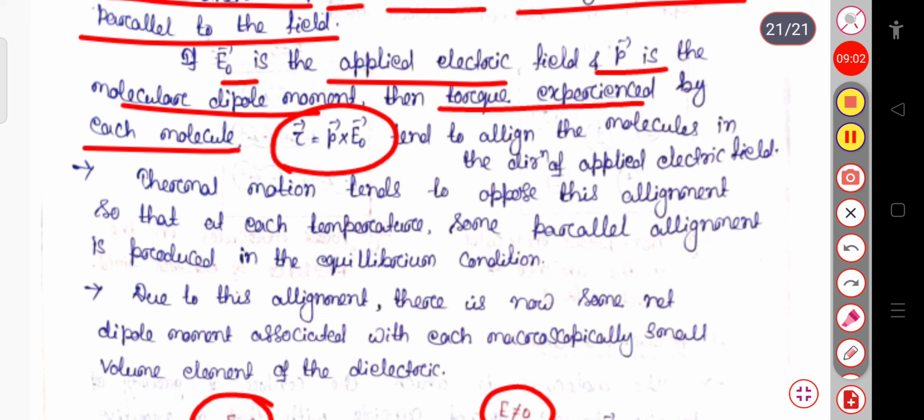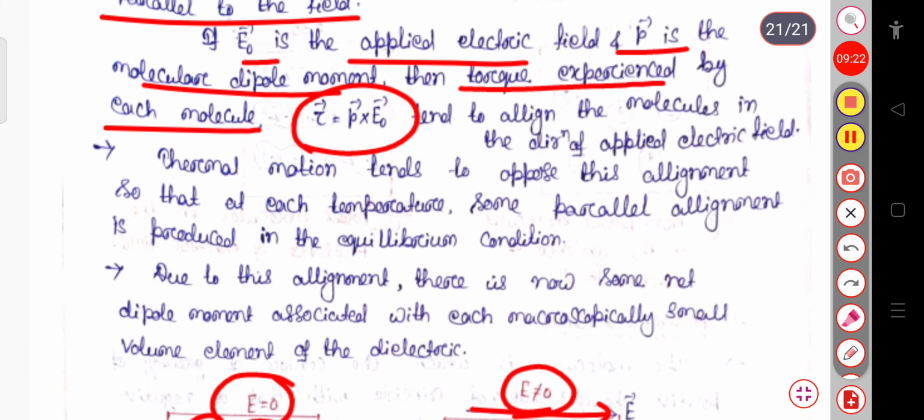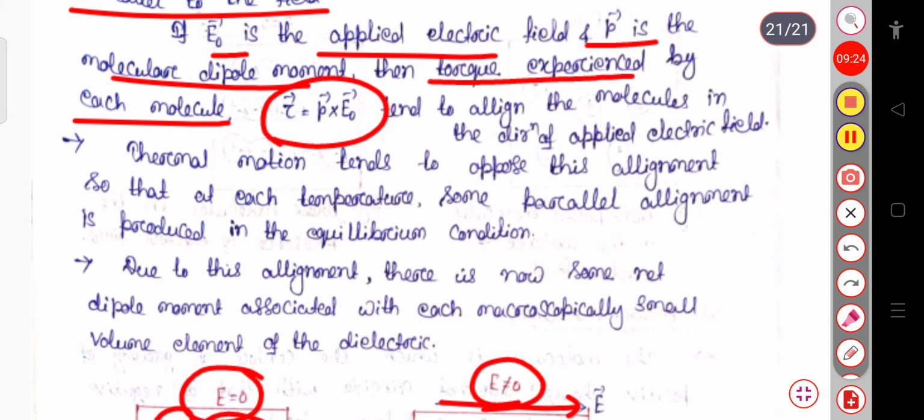So when you apply an electric field to a dielectric material, the individual electric dipoles tend to align themselves in the direction of the field.